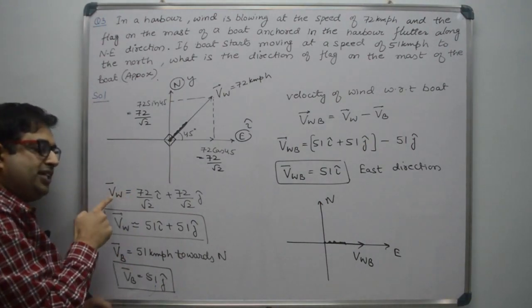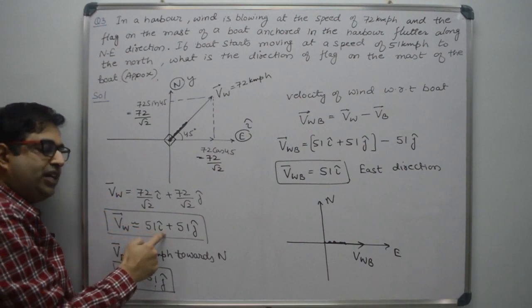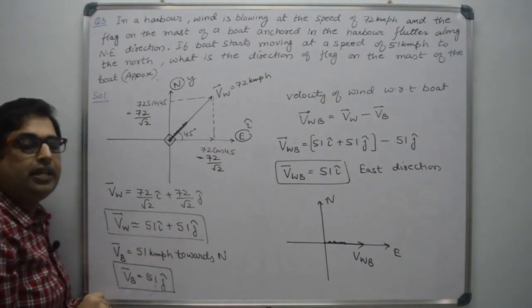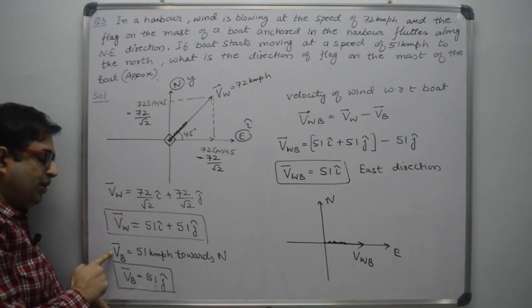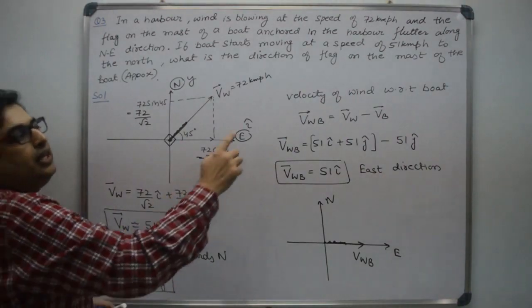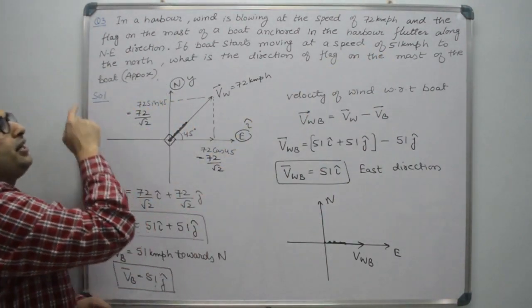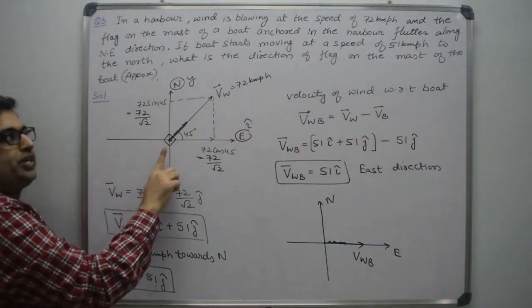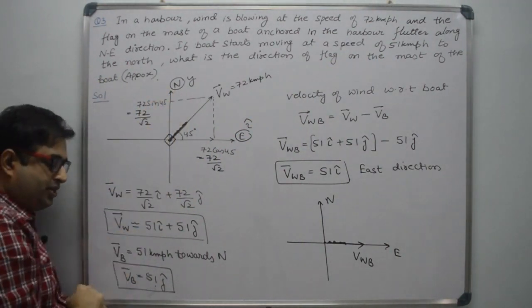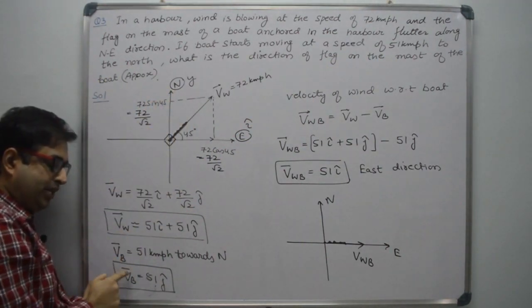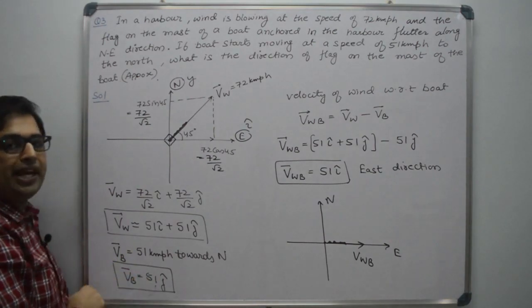So I am writing this velocity of wind as 51 i cap plus 51 j cap. And the velocity of boat given to you 51 kilometer per hour towards north. So towards north means j cap direction. So I can write velocity of boat as 51 j cap.